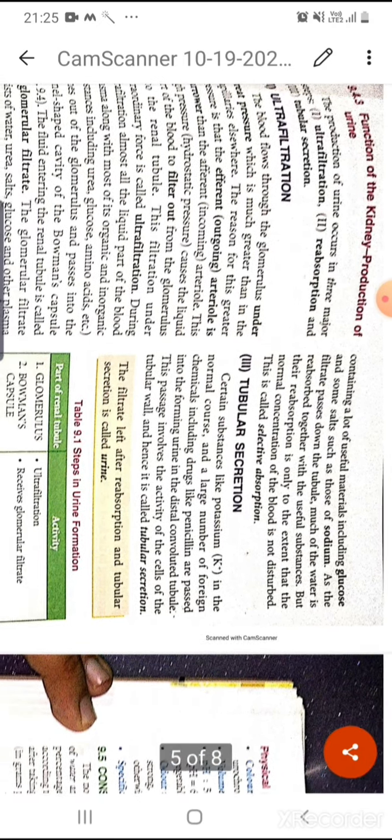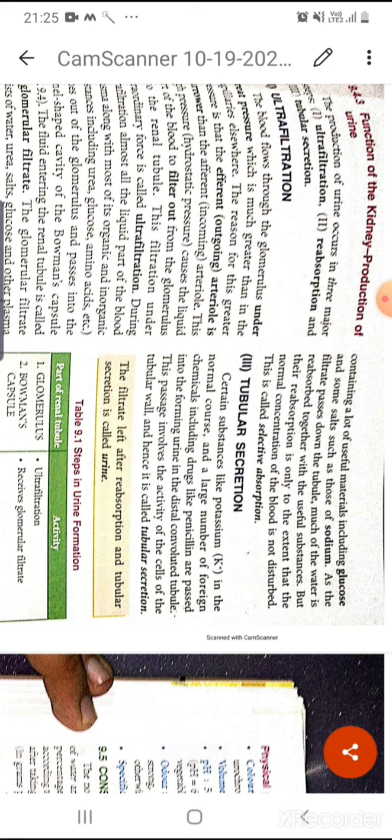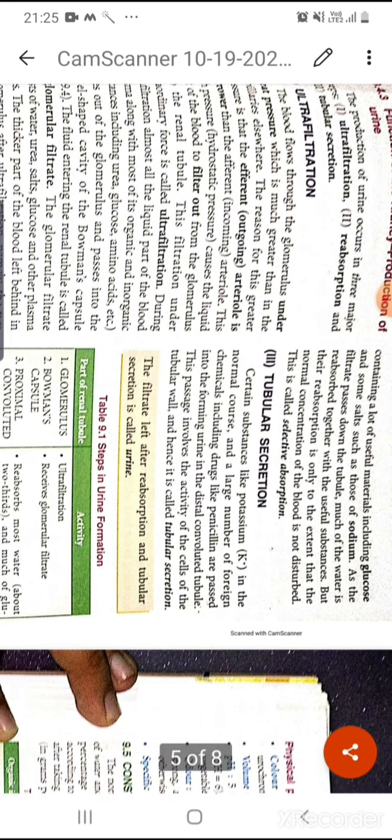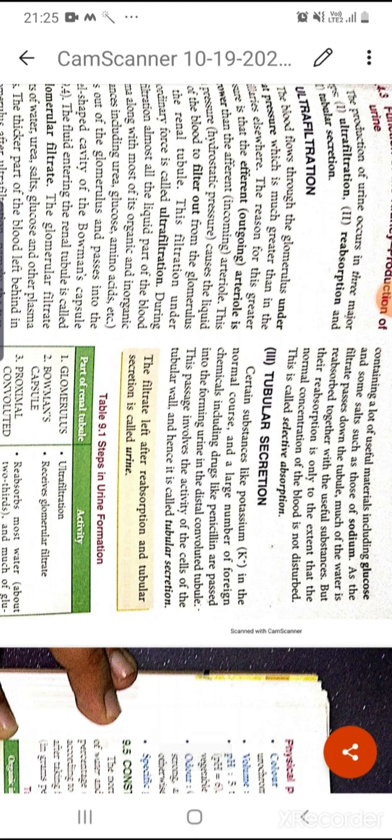It contains a lot of useful materials, including sodium ions, glucose and some salts. As it passes down the tubule into the proximal convoluted tubule and the loop of Henle, much of the water is reabsorbed with the useful substances.